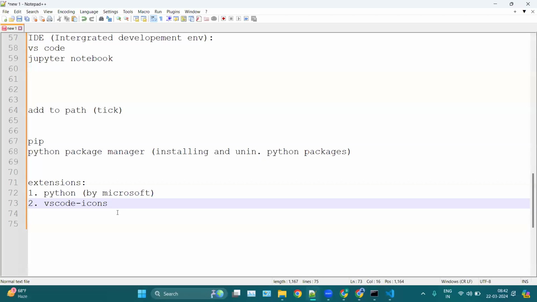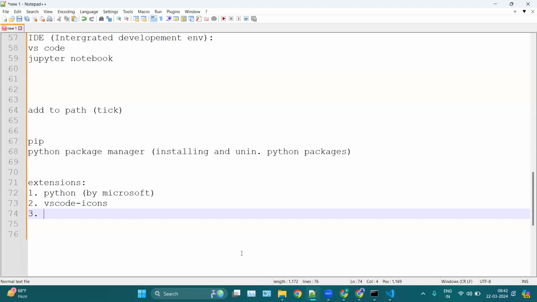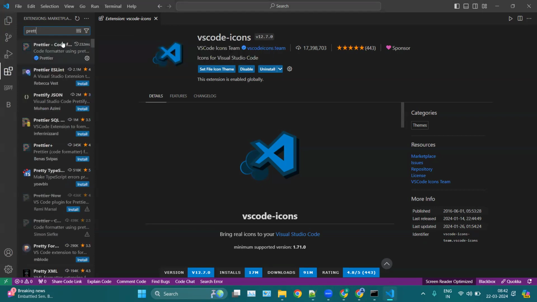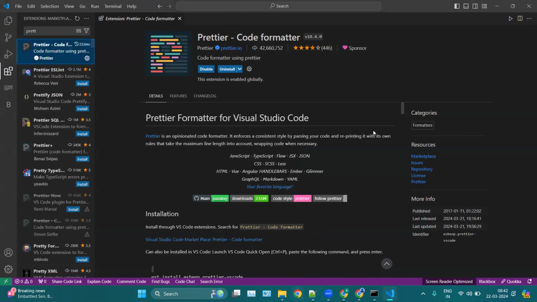The third extension is Prettier. Here you can simply search for Prettier. This one will mainly be used for formatting your source code, so you can install Prettier as well.